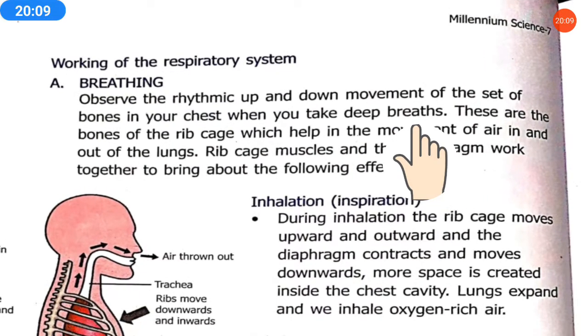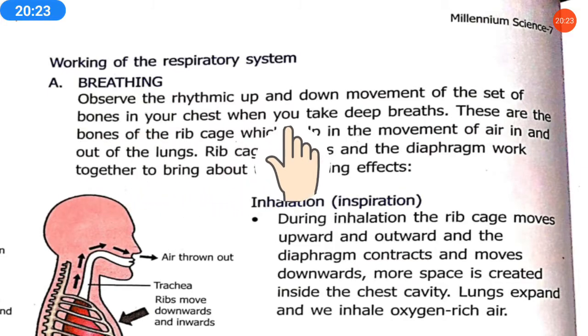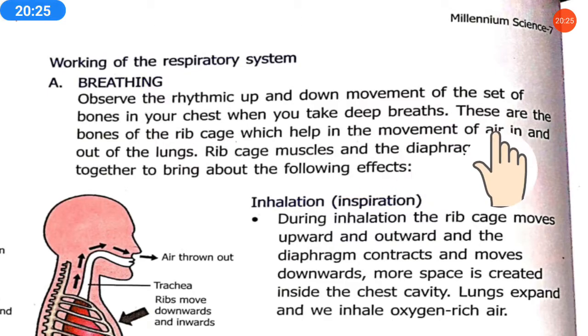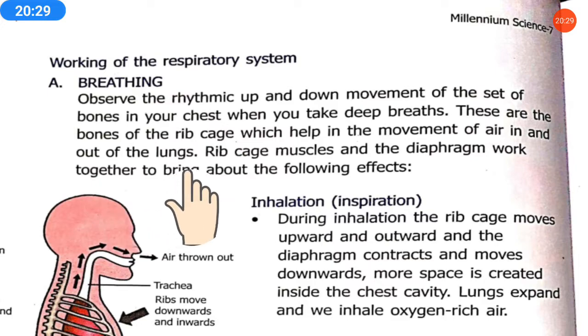You may have experienced this rhythmic up and down movement going on in the bones in the chest when you take deep breaths. These are the bones of the rib cage which help in the movement of air in and out of the lungs. The rib cage of our chest helps in the movement of air in and out.